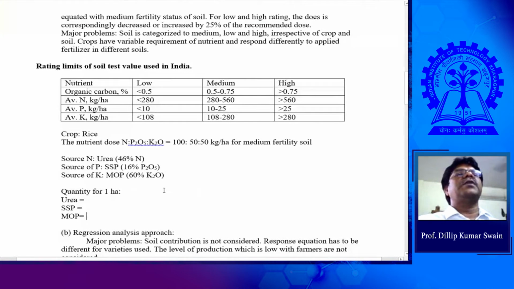Urea contains 46% nitrogen, SSP 16% P2O5, and MOP 60% K2O. Suppose a field requires 100 kg nitrogen, 50 kg P2O5 and 50 kg K2O per hectare, supplied from urea, SSP and MOP. Now you can calculate how much of each is required.